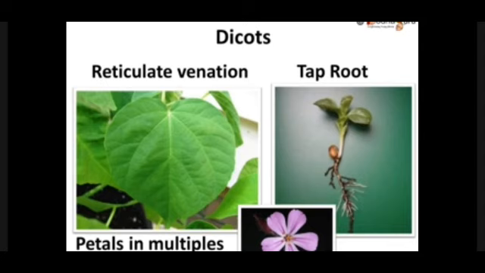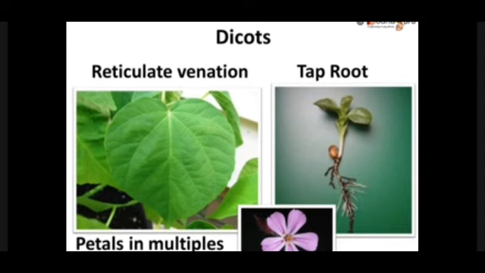They have a taproot, one major root, and then other primary roots. And if you see the flower, the petals are multiple. They will have 5 petals, 6 petals, as you can see in the slide. So reticulate venation, a taproot system, and multiple petals in the flower are characteristics of a dicotyledonous plant,